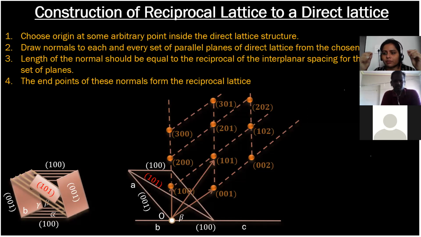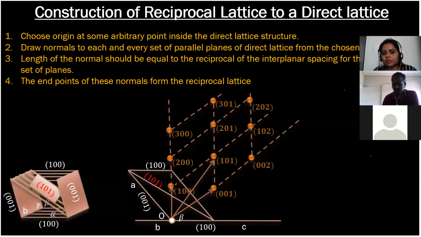Ma'am, for some arbitrary lattice point, if the lattice vectors A and B and C are given, and if A dot B cross C comes out to be 0, then what can we do? Repeat your question. You are saying that A dot B cross C is 0 and you want to convert it into a reciprocal lattice system.